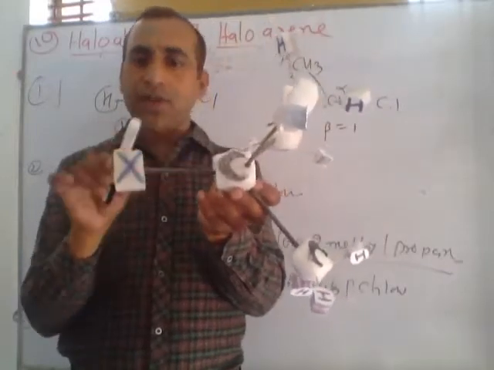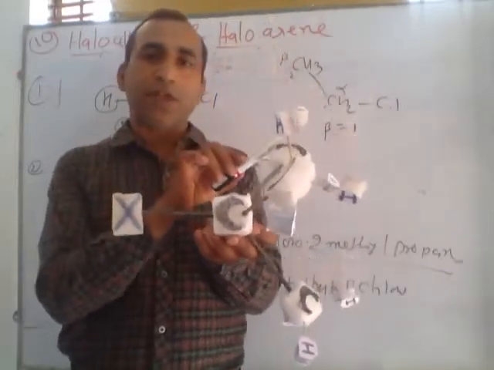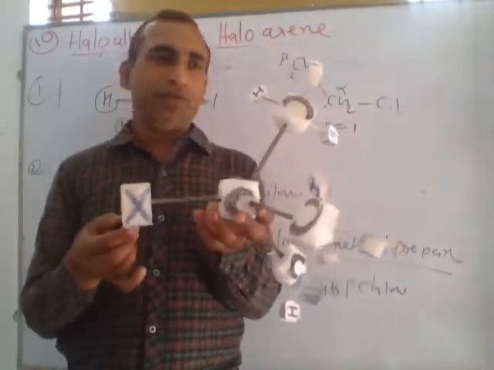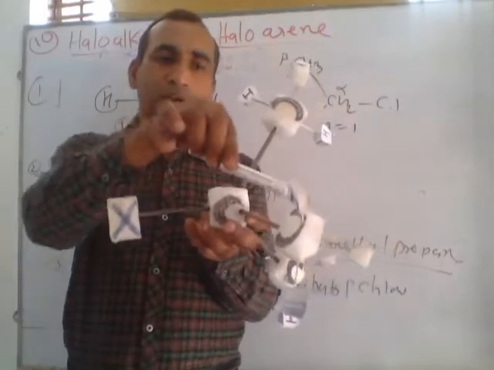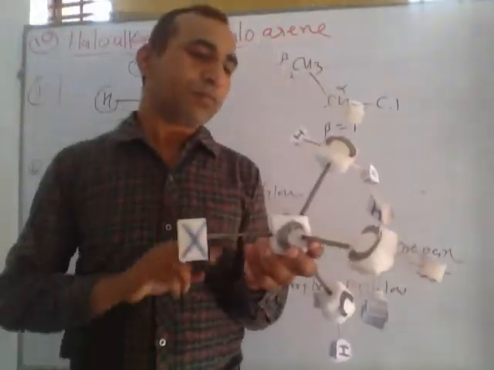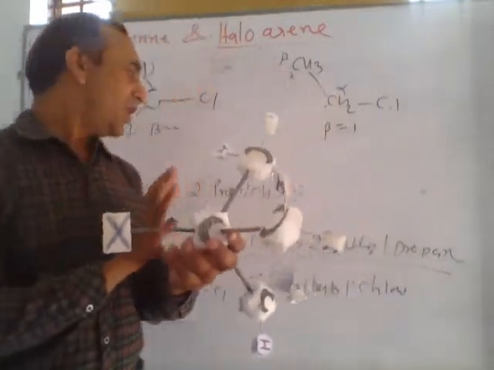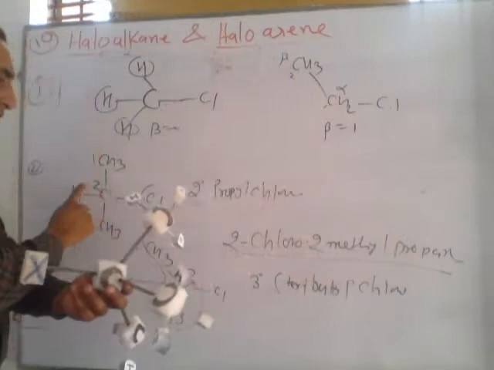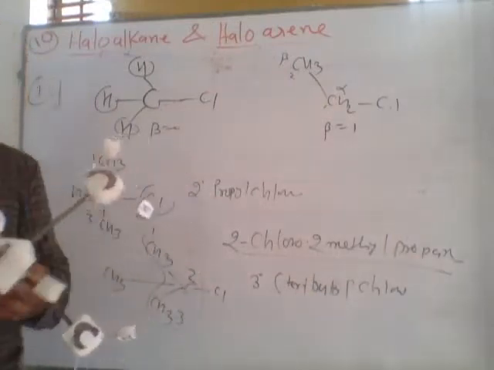On second carbon this is chlorine, on second carbon there is CH3, so we repeat 2 chloro, otherwise 2 halo, 2 methyl propane. This is tertiary. So on the basis of beta carbon we can say haloalkanes may be primary, these 2 are primary, secondary and tertiary.